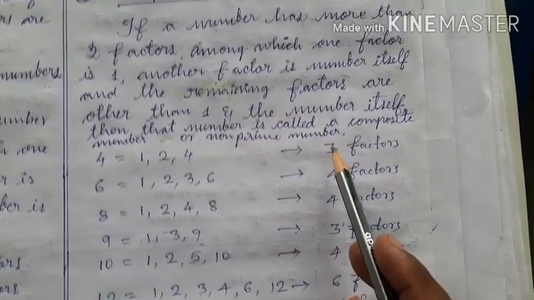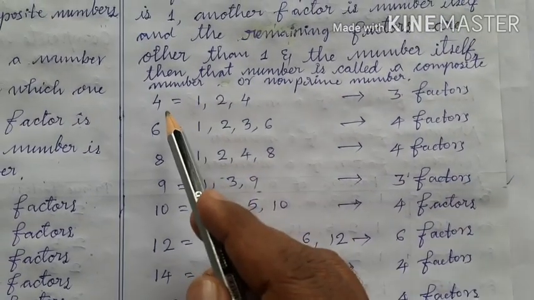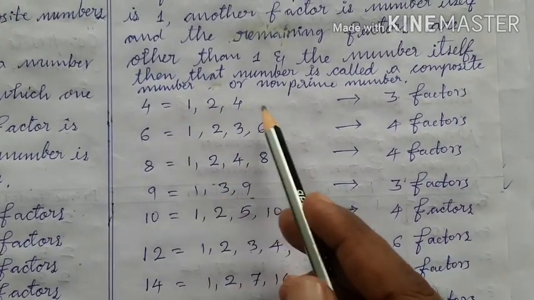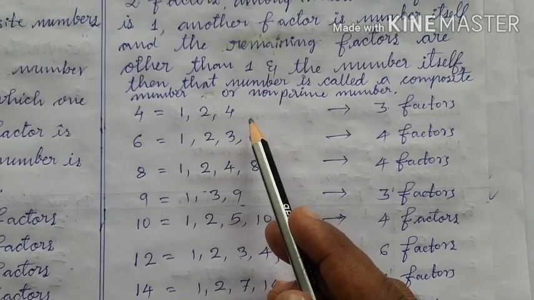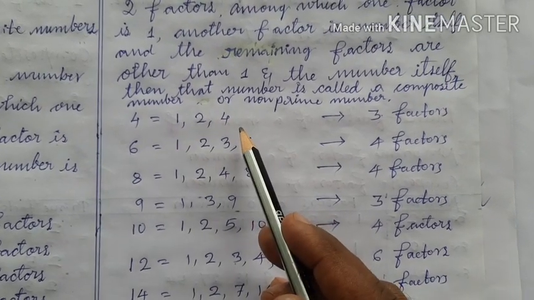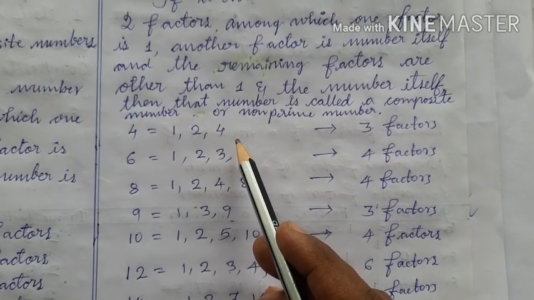Okay? Let us see some examples here. Look at the number 4. It has 3 factors. Then it means it has more than 2 factors. Then should it be called a prime number?